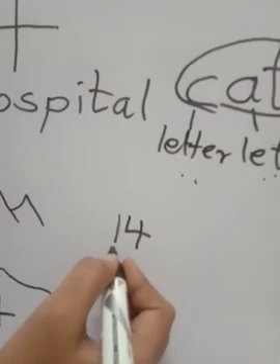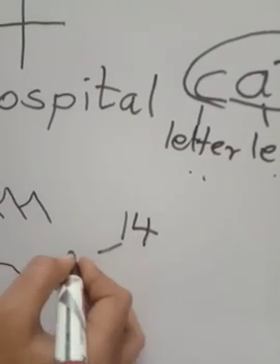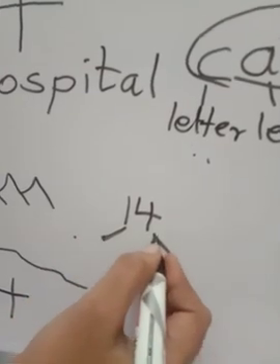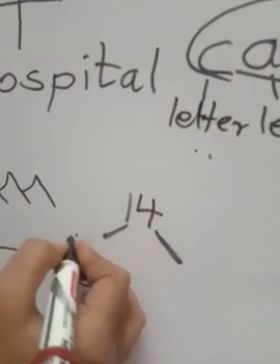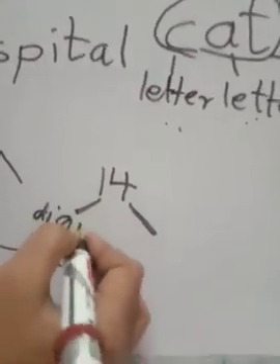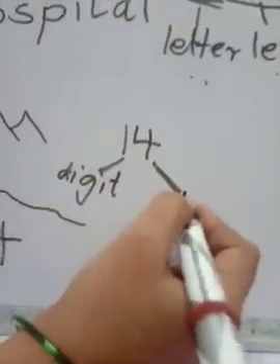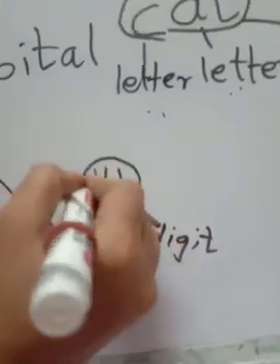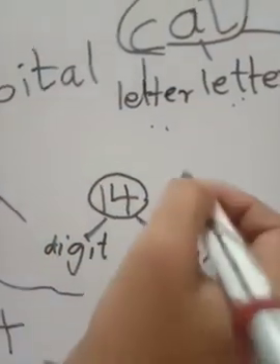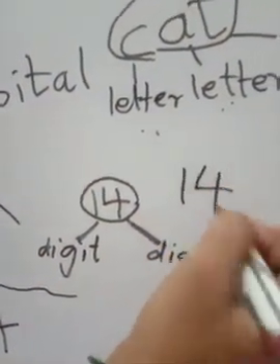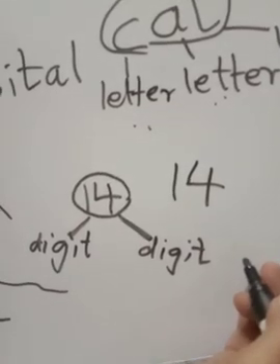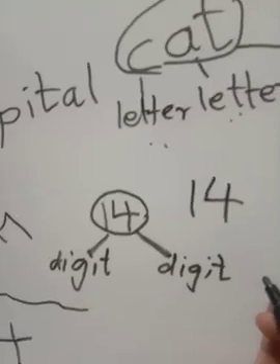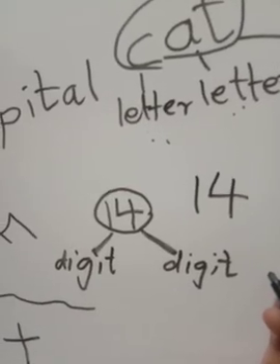This is one digit and this is another digit. 4 is another digit. So using these two digits, 14 is formed. Understood? This is the difference between digit and number.